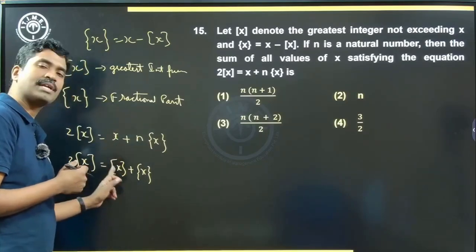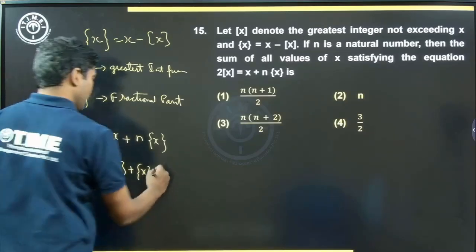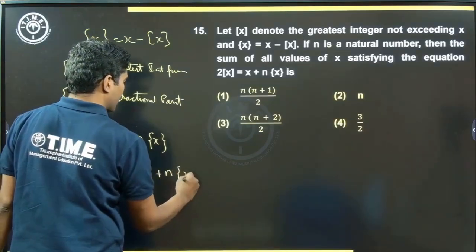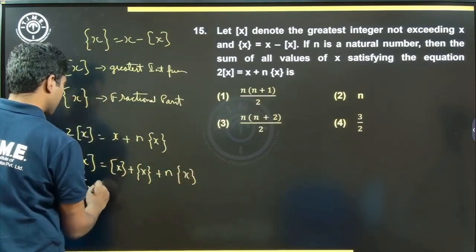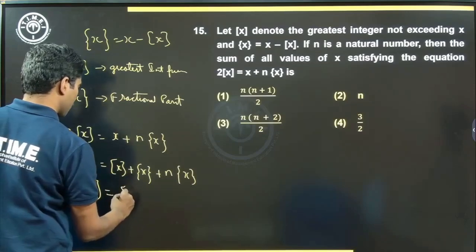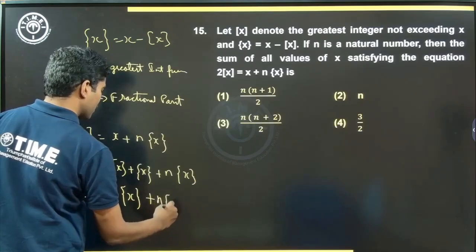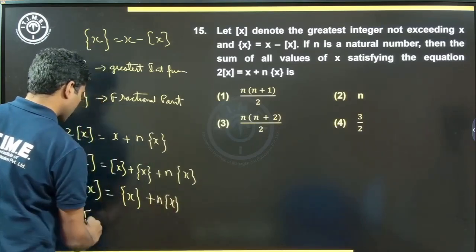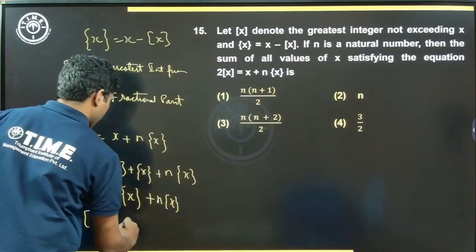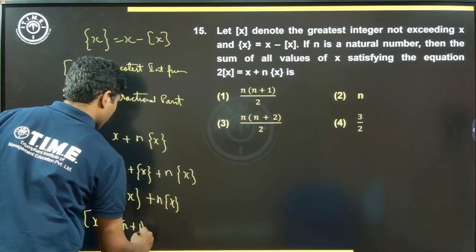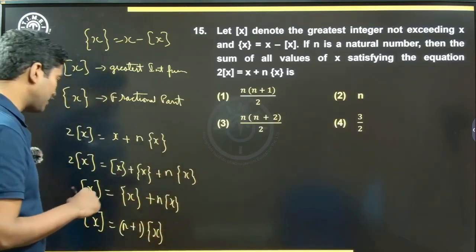x is equal to greatest integer function of x plus fractional part of x plus n times fractional part of x. So 2x, x cancels. Greatest integer function of x is equal to fractional part of x plus n times fractional part of x, or greatest integer function of x is equal to n plus 1 into fractional part of x, right?